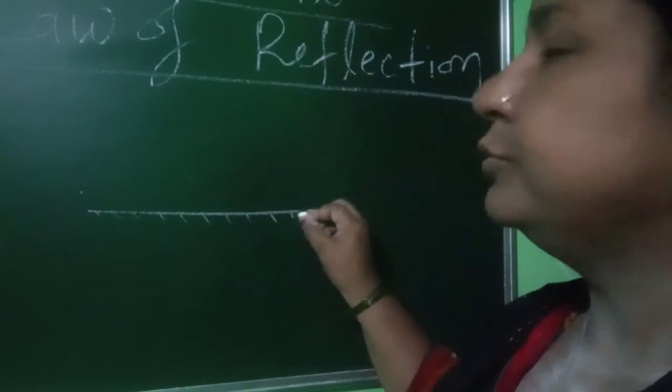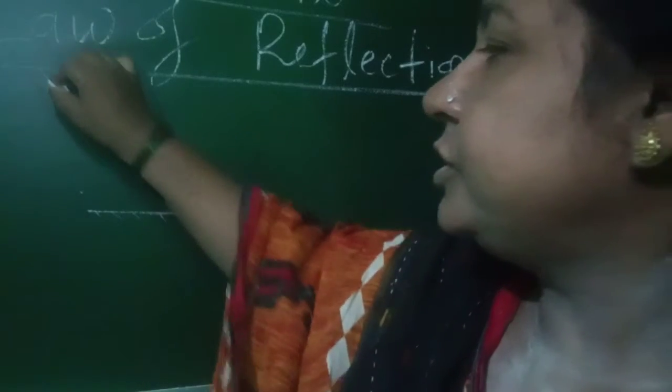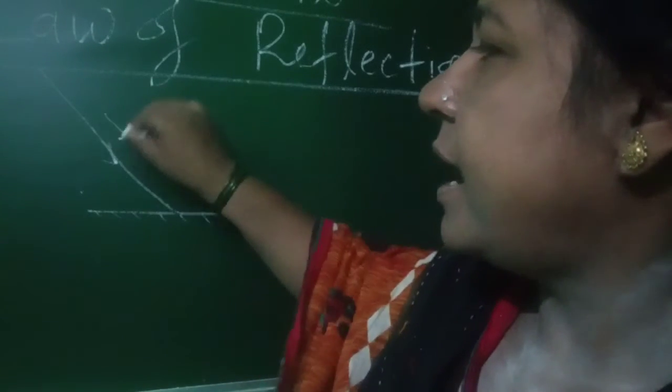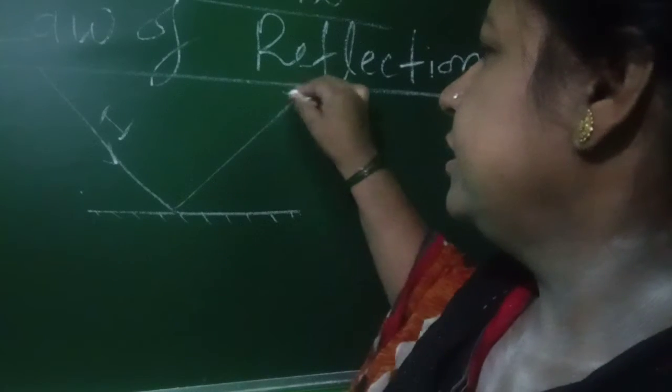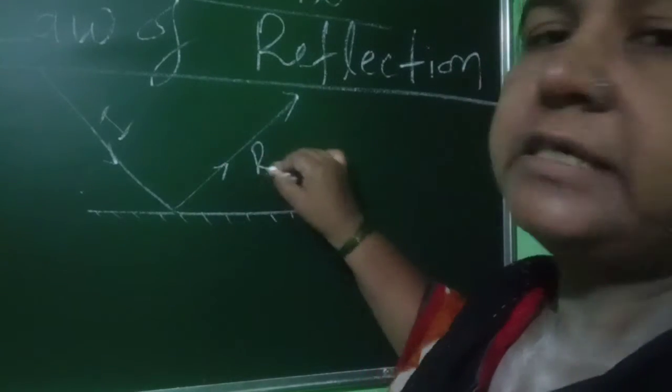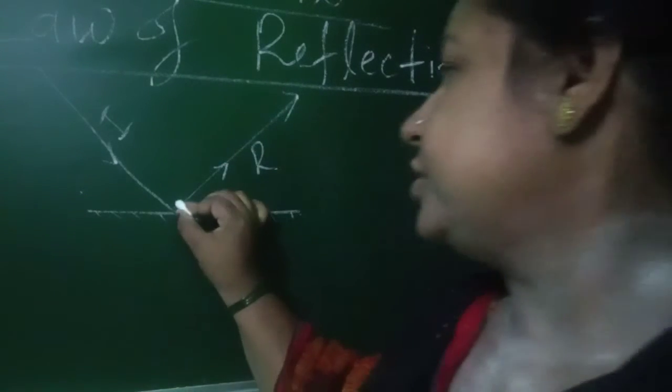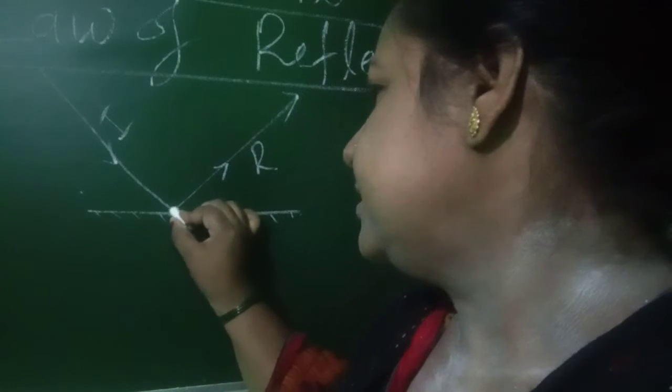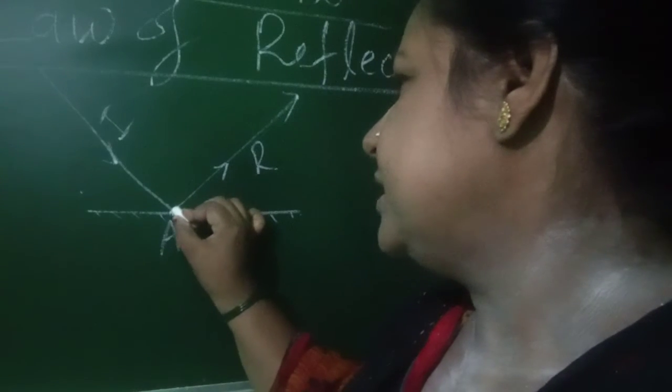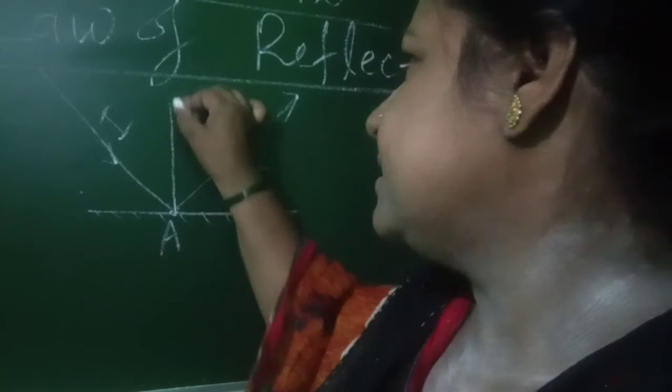Last day you have known. Now this is the incident ray I, and this is the reflected ray, that is R. Now this is the point of incidence. A is the point of incidence and here AB is the normal.